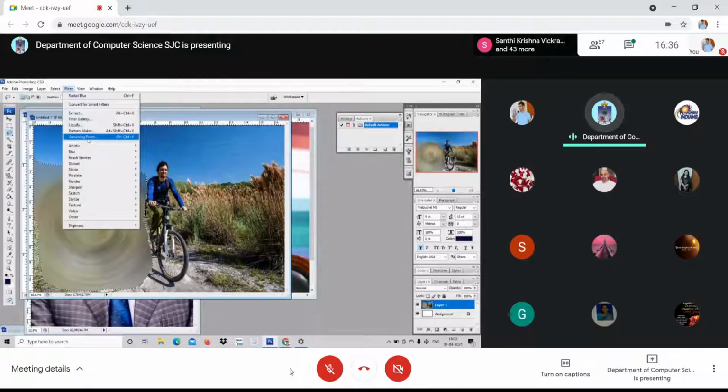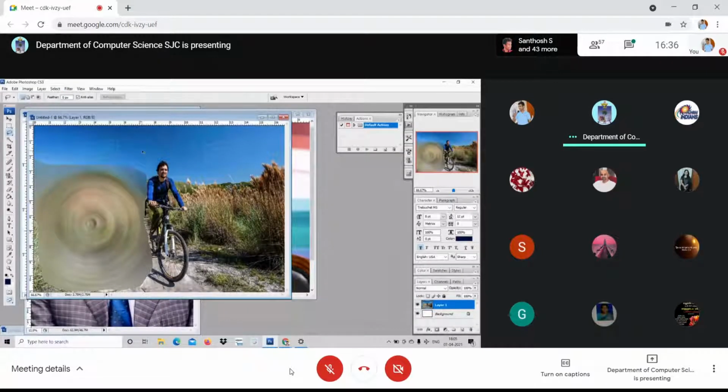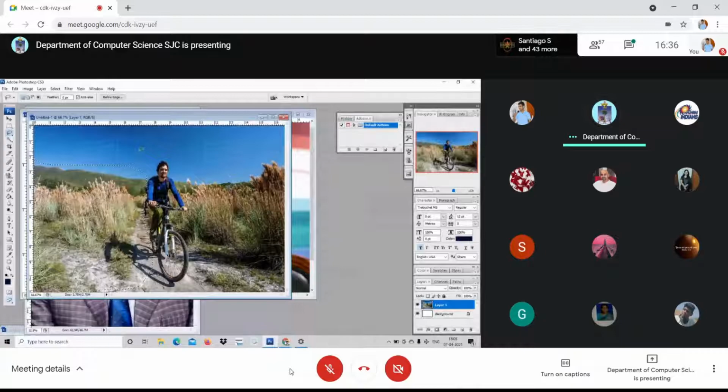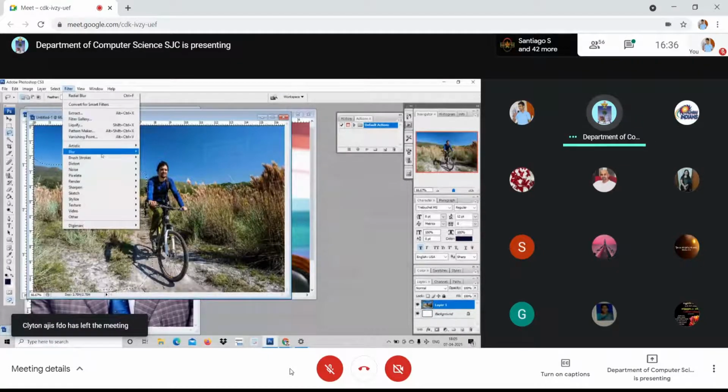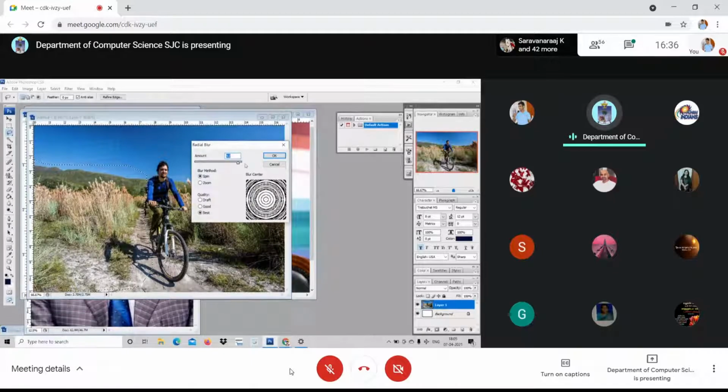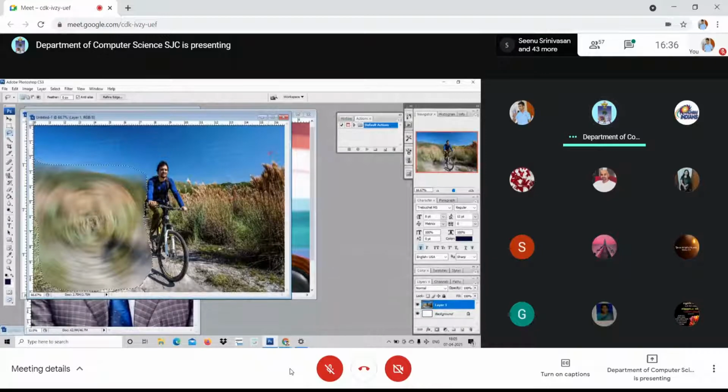Once again, I shall make it. Control Z. I just Control Z, go to filter, blur, and radial blur. Okay, see, you can adjust it. For example, look at here. See, have you got it? Okay, this is radial blur.